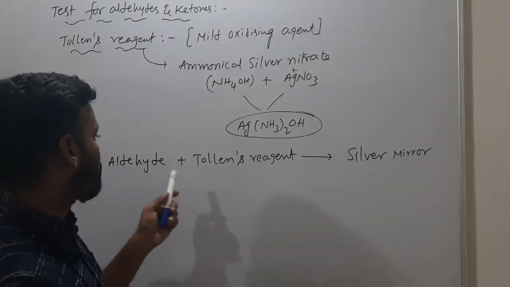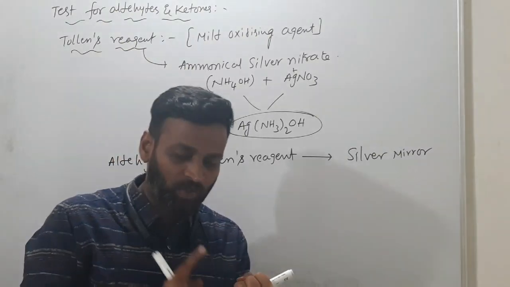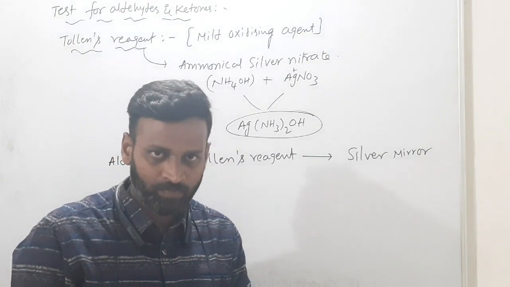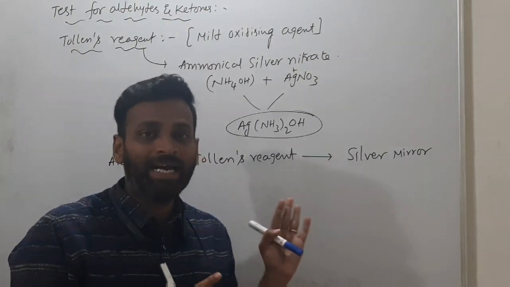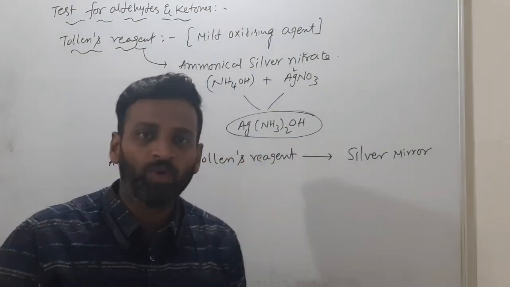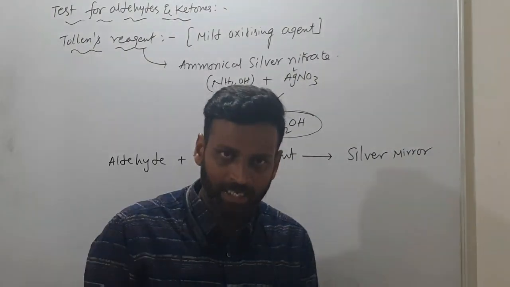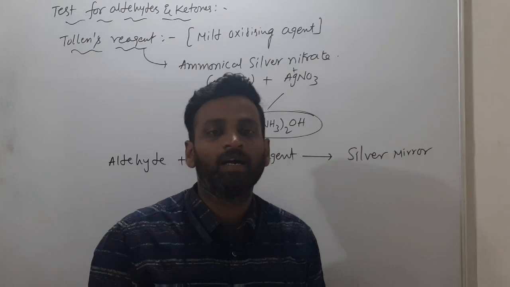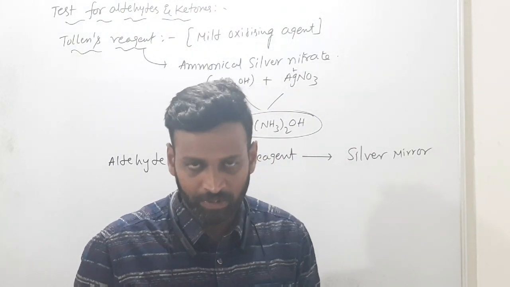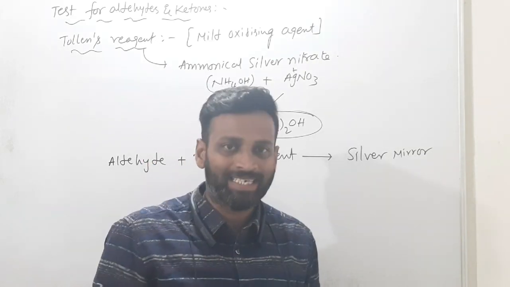Not only with Tollens, but with Fehling's, Benedict's and Schiff's base, aldehydes will give a positive test. Ketones will not give a positive test, because they are less reactive toward oxidation. I told you previously that oxidation means a carboxylic acid has to form.